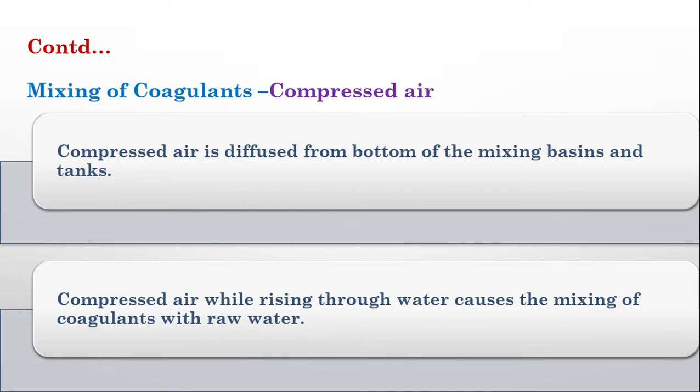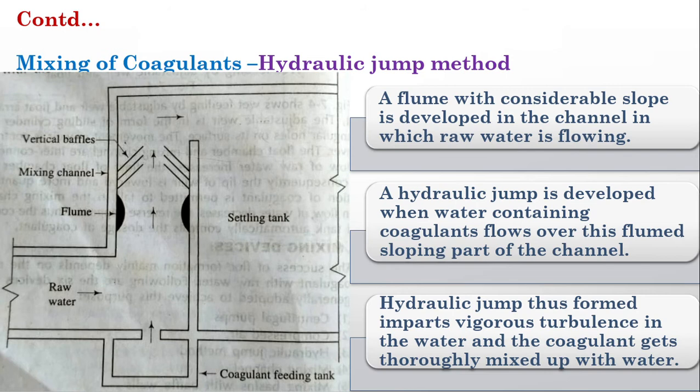That is the second way of mixing of coagulant. And the third way of mixing the coagulant is providing a hydraulic jump. You all know what a hydraulic jump is. When a normal flow becomes a critical flow, or more than critical, supercritical flow, when its velocity increases very much, then there will be a jump there. That jump is able to mix the chemicals, or coagulants, in water.